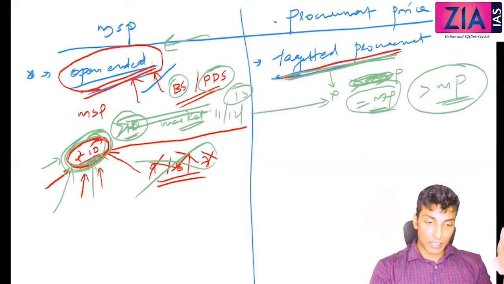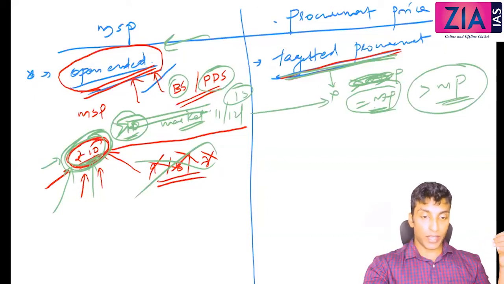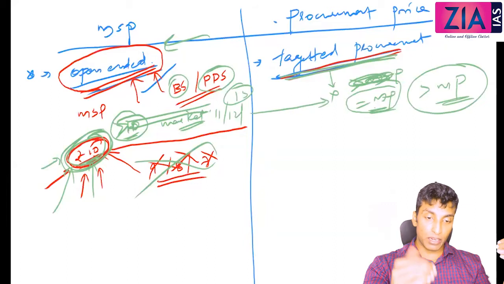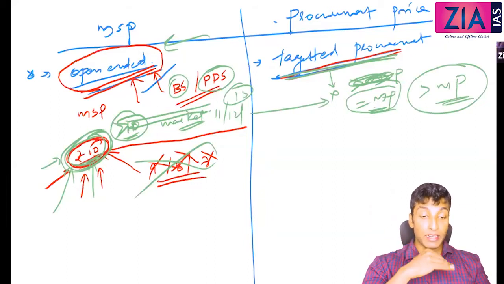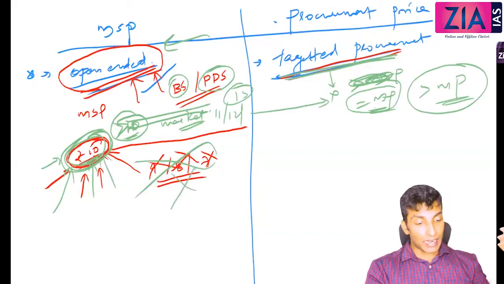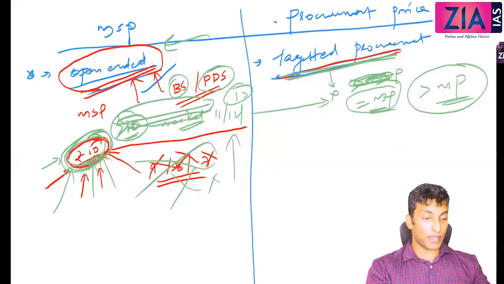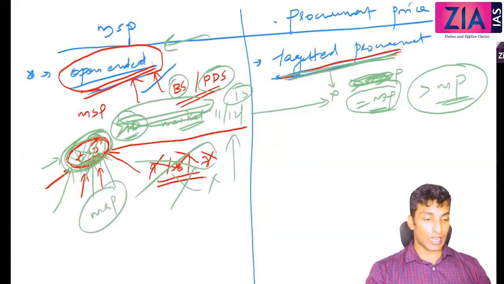Here when MSP is fixed, in the market if the price is below MSP, the farmer will go and sell to the government. But in the market if the price is above MSP, and obviously it will be above MSP because government is fixing this, the farmer is not going to sell to the government. In that context, supply in the market will come down, the price will shoot up. So price in the market will be higher than MSP, so the farmer will sell there only. So government cannot actually get anything. Just because MSP is offered doesn't mean that government is able to procure at that particular price. It will only act as a floor price.